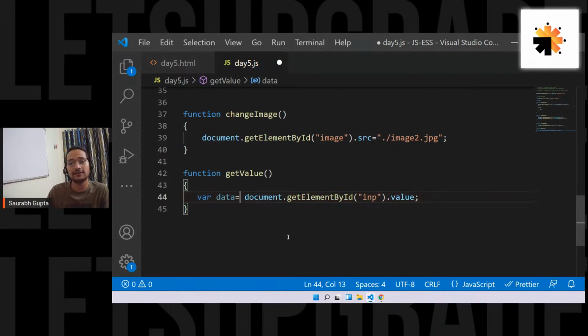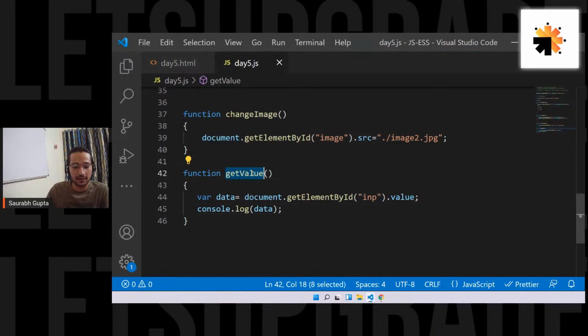So I fetch the input element and I say dot value. That is nothing but the attribute of the input element, which basically holds the value of whatever you write in that. So this dot value will give me the value, and now I'm storing it in a variable called data. And to confirm that we are actually getting it, just do console.log data, and that's it.